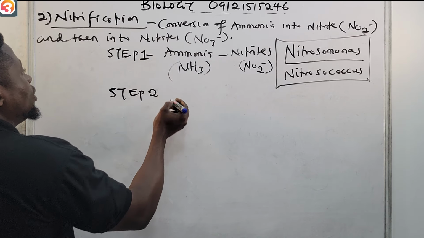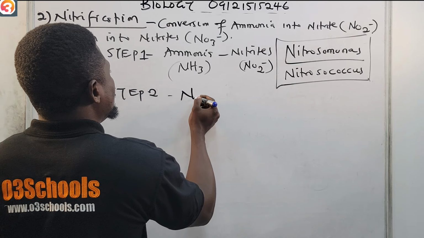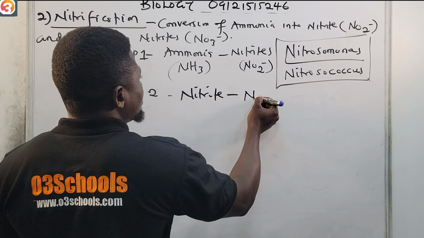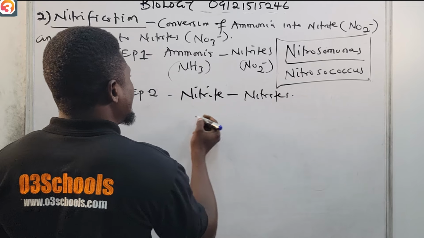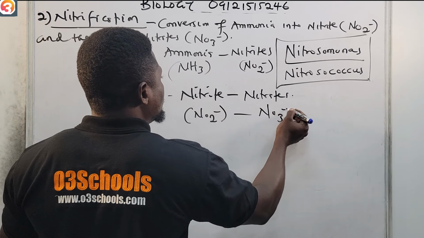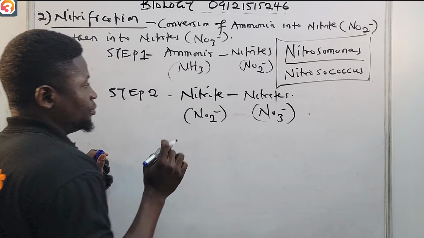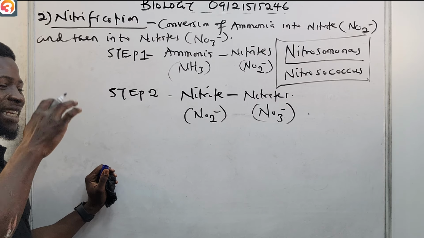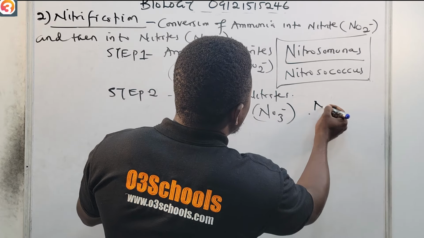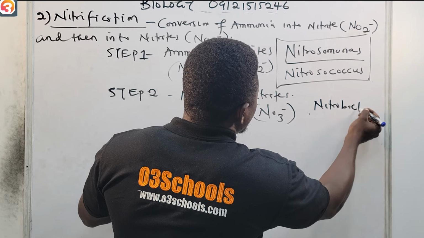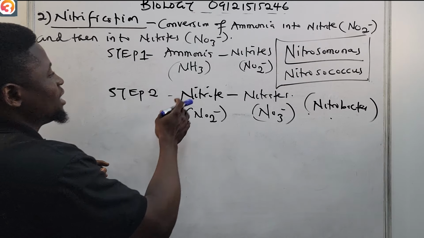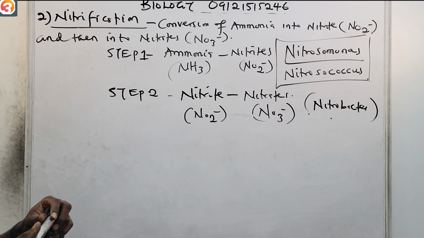This is step 1. Okay, we now have this nitrite being converted to nitrates. That is NO2 minus being converted to NO3 minus. What bacteria is helpful in doing this? The bacteria that does this is Nitrobacter. Nitrobacter is the one that converts nitrite to nitrates. Please take note of that.